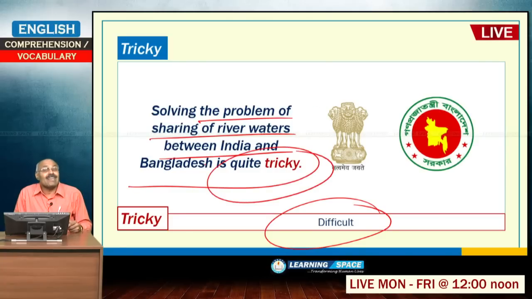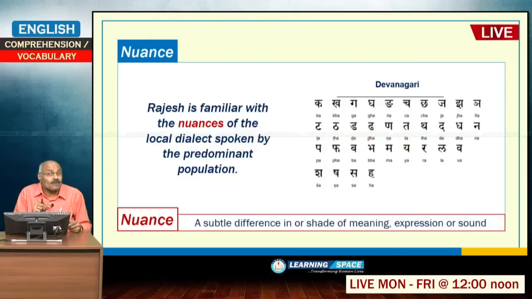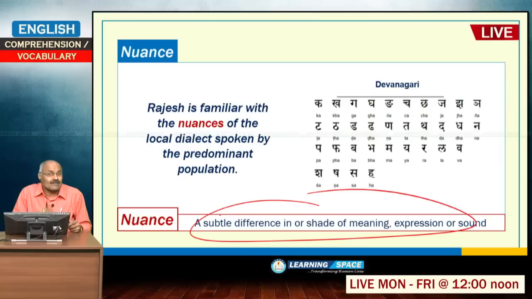The rate fitment process into 0%, 5%, 12%, 18%, 28%, unlike legislative nuances you have to use when you look at finer things. Here I gave one example. Rajesh is familiar with the nuances of the local dialect spoken by the predominant population.